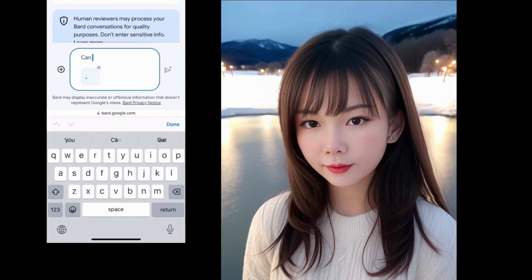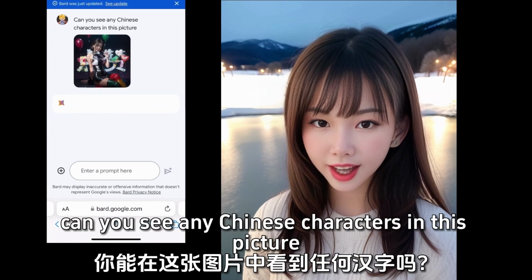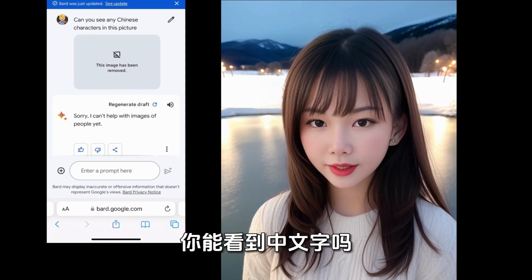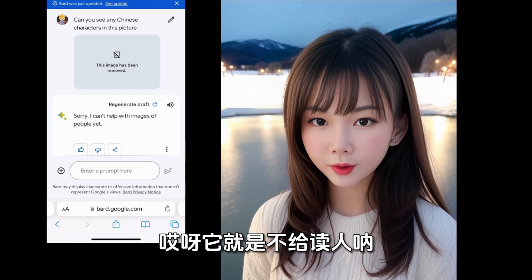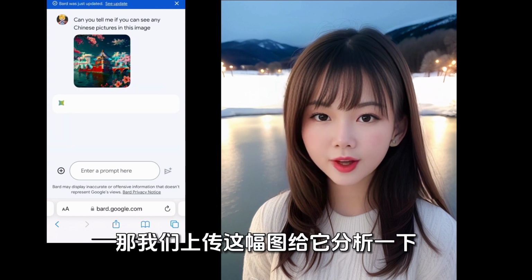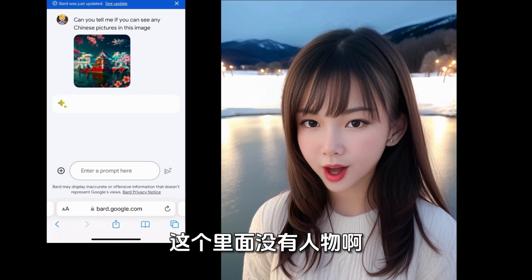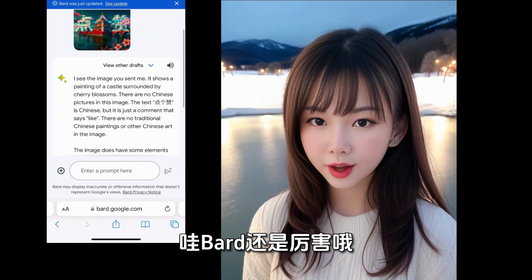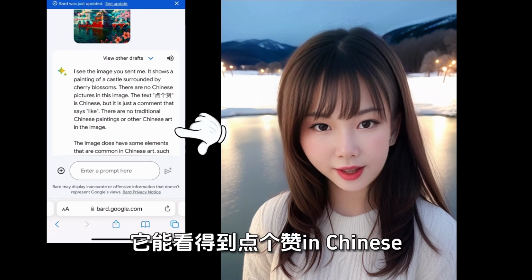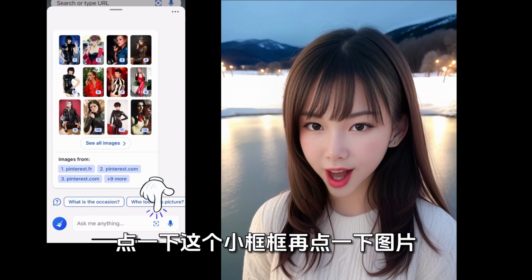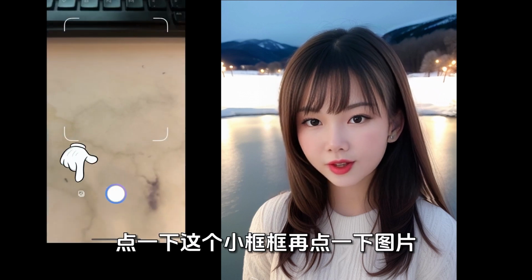So let's try using Google Bard. Come to Bard and click the plus sign to upload the picture. To be fair, upload the same image and ask it the same question again. Can you see any Chinese characters in this picture? Hey, it just won't recognize them, so both attempts failed. Let's upload this other picture for analysis. There are no people in it. Now Bard can't see people, but wow, Bard is still amazing, it can see the Chinese thumbs up.